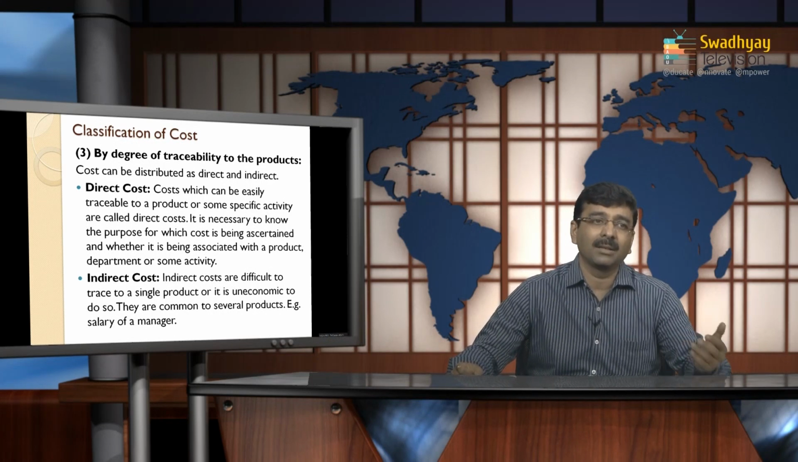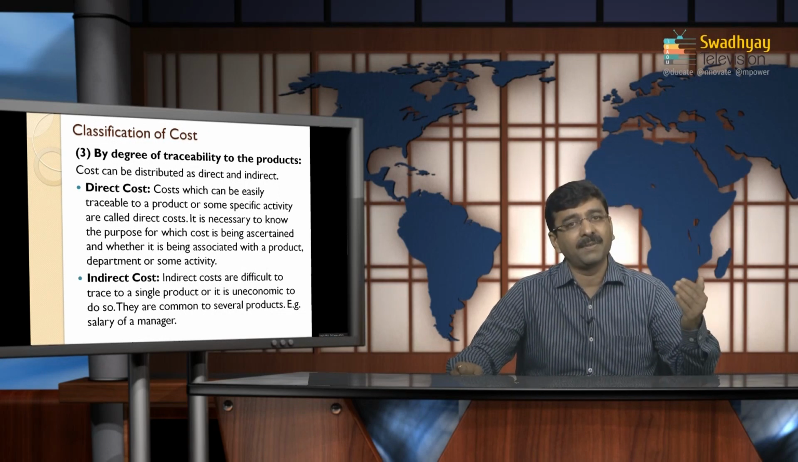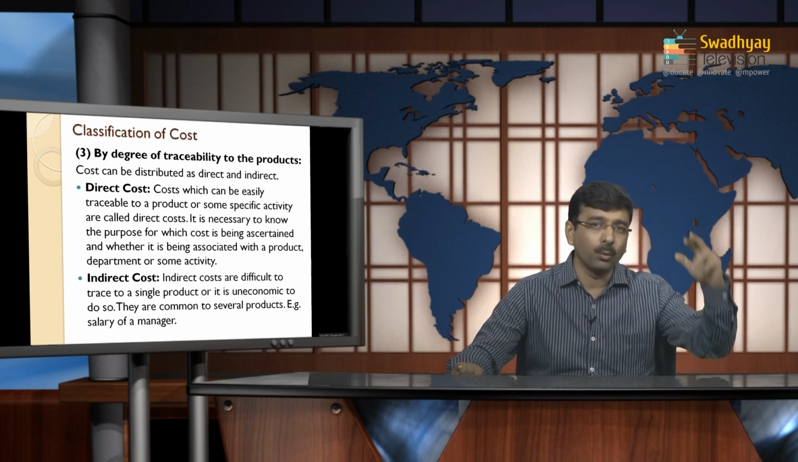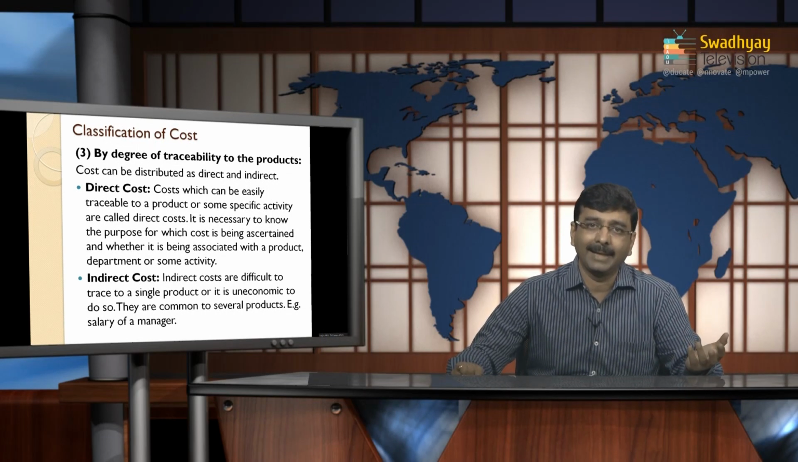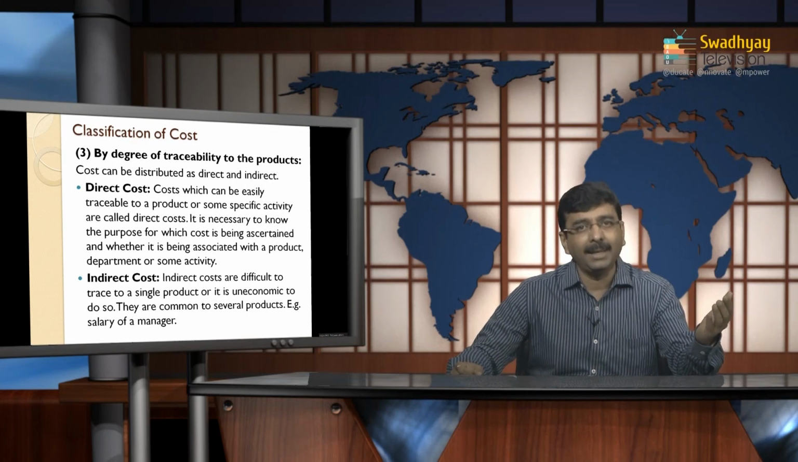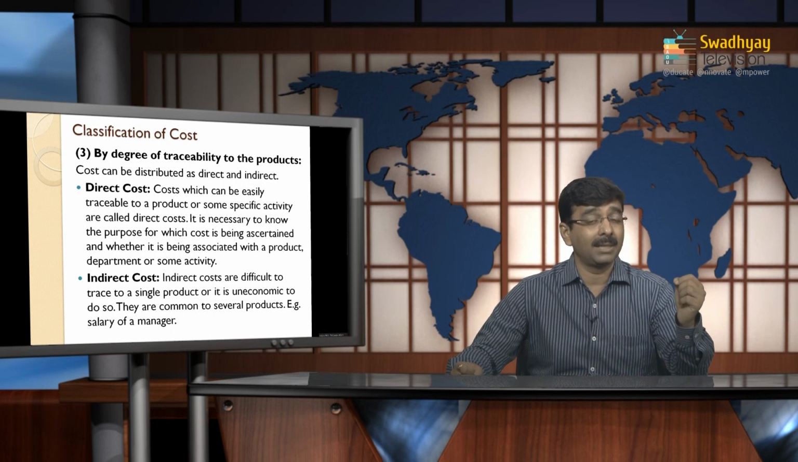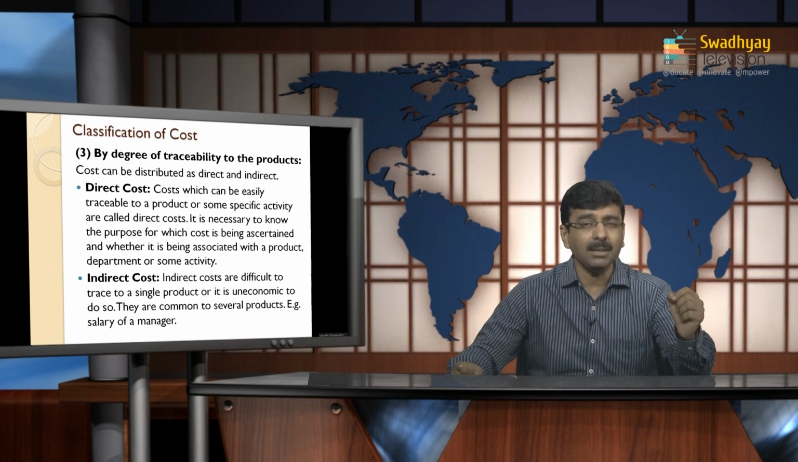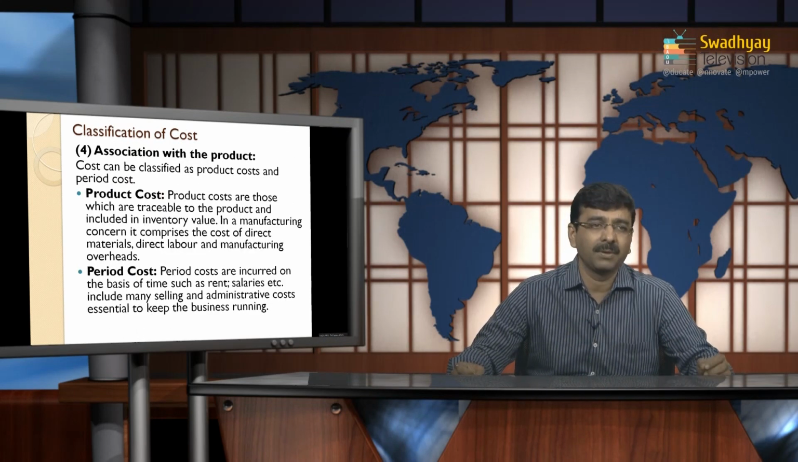So the third classification is the degree of traceability. The amount of expenditure incurred for the overall organization, or in a general organization, is called indirect expenses. Direct expenses may be easily traceable, but indirect expenses may not be easily traceable to allocate to the respective department or respective services. So this is the third classification.